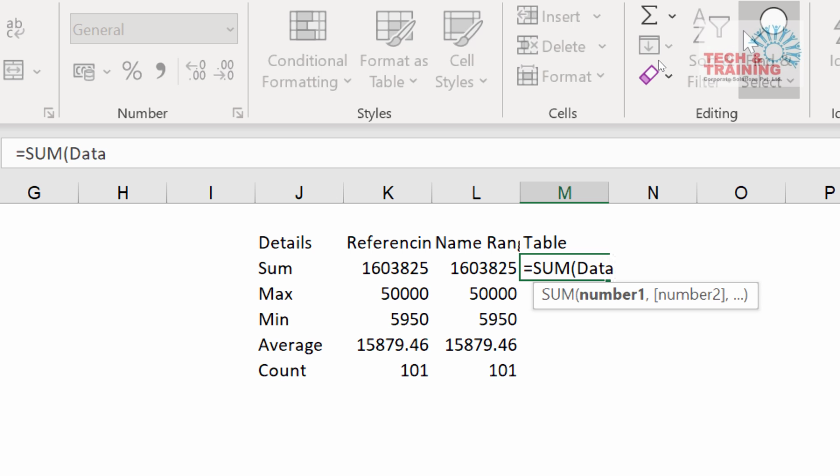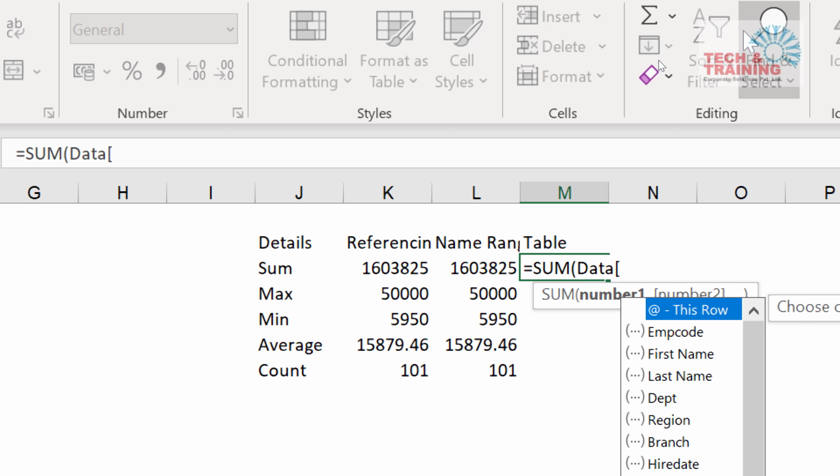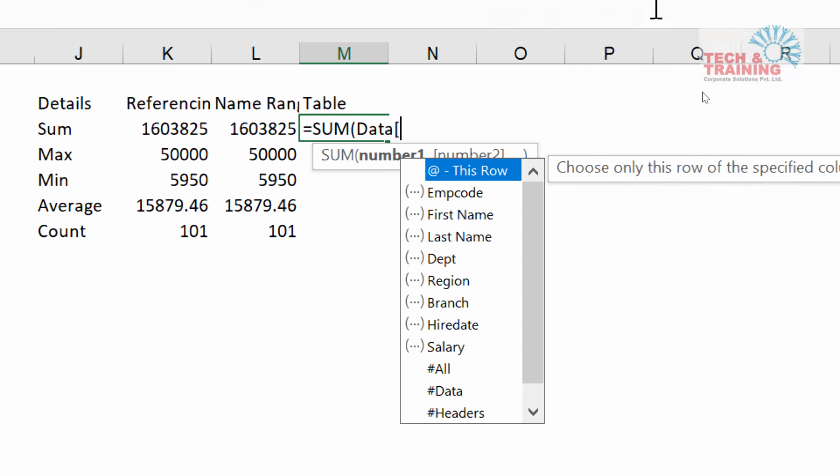Now, I don't want the sum of entire data table, but just the column salary. How do I do that? I press the square bracket. Now, this square bracket is on the right hand side of P. P for parrot. So on the right hand side of P, there is a square bracket. You got to use that square bracket. Once you use that square bracket, there you get the list on the right hand side. Do check this list.